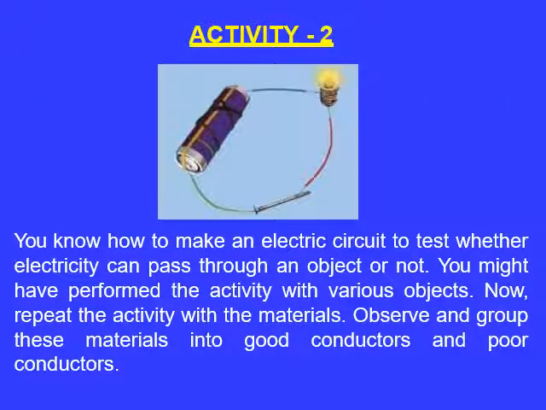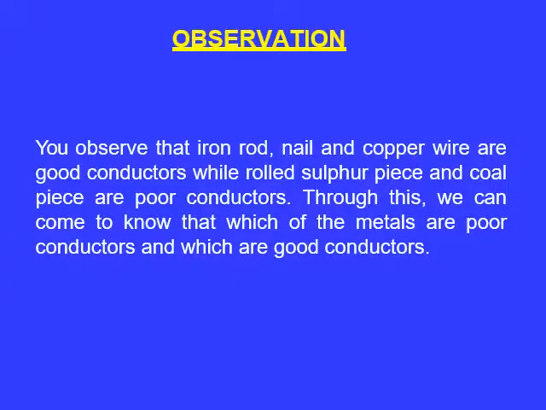One more activity you can do is to take an electric circuit to test whether electricity can pass through certain objects or not. You might have performed the activity with various objects. Now repeat the activity with these materials. Group the materials you have taken into good conductors and poor conductors. Through our observation, we can see that iron rod, nail and copper wire are good conductors, while rolled sulfur pieces or coal are poor conductors. So different materials show poor or good conductivity.